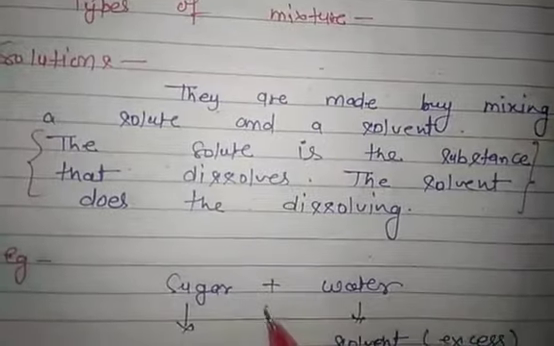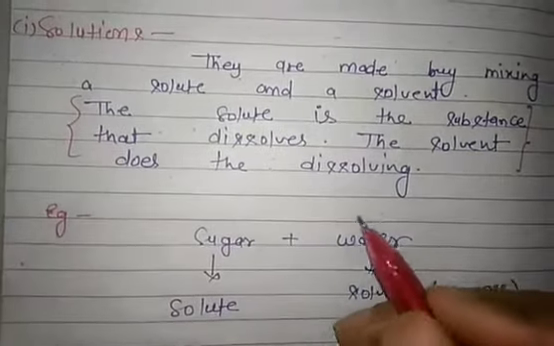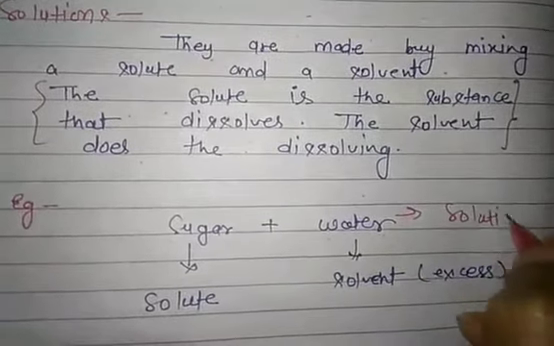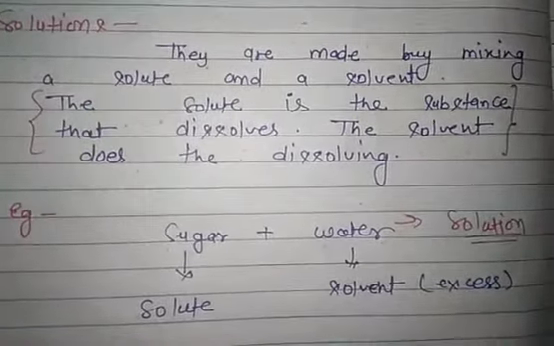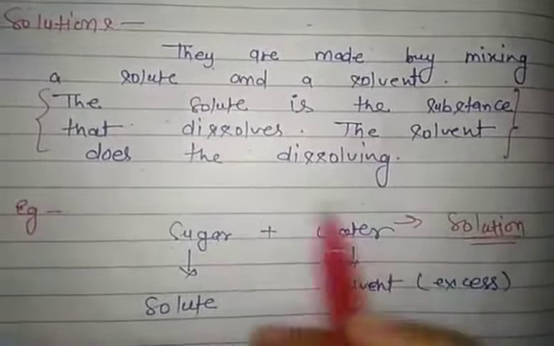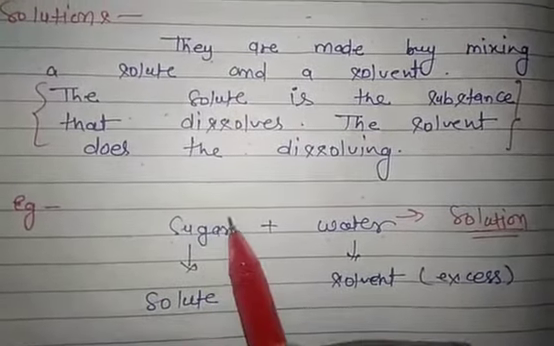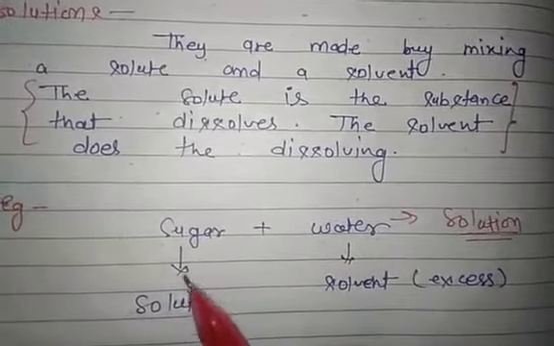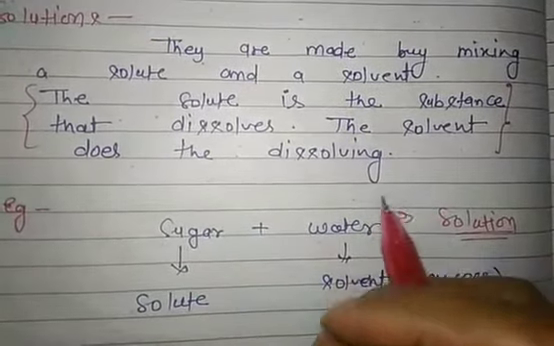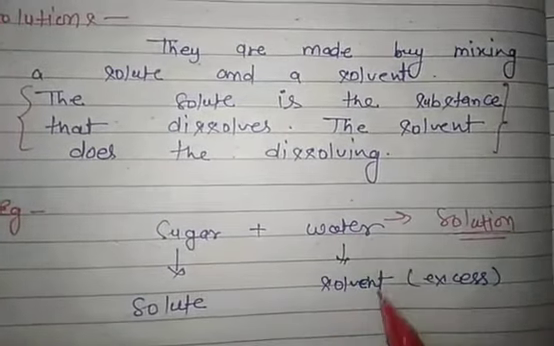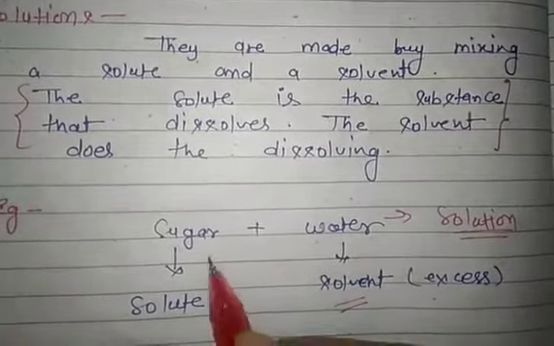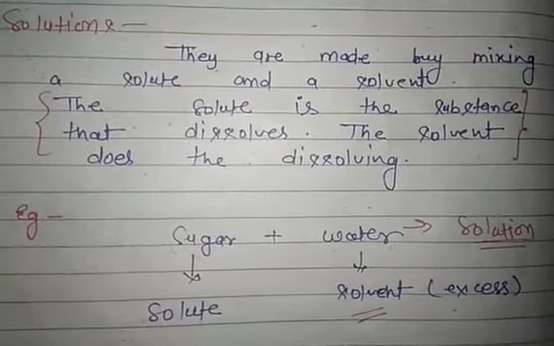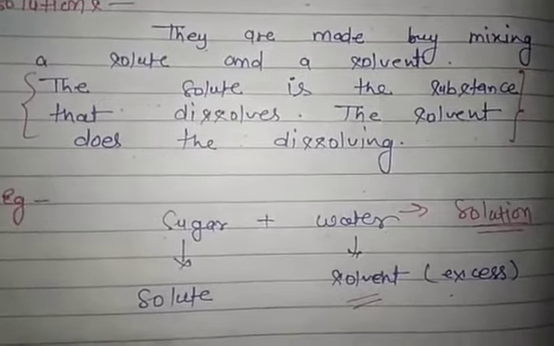For example, sugar and water. When we mix them, they form a solution. In this, sugar is the solute and water is the solvent, because sugar dissolves in water, and the quantity of water is large in comparison to sugar. So the component in excess is always known as the solvent.